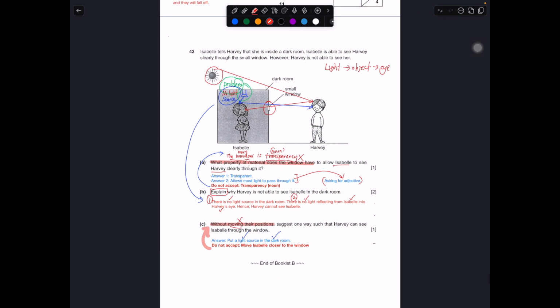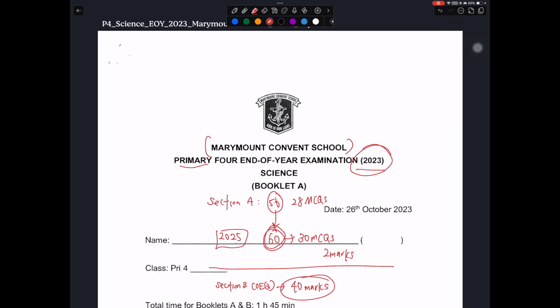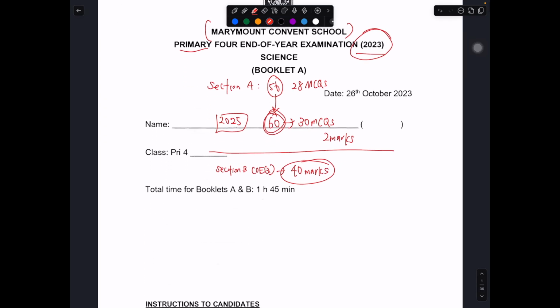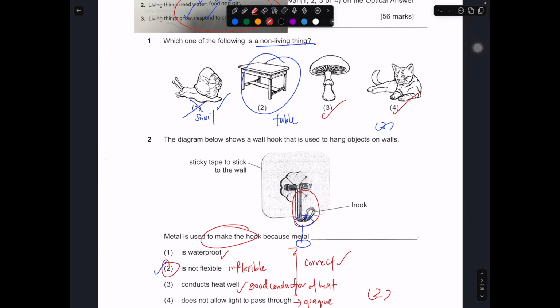So for this, this is the end of the paper. I'm going to review all the questions from question 1 all the way to 41. You can pause and take some time to look at the correct answers.